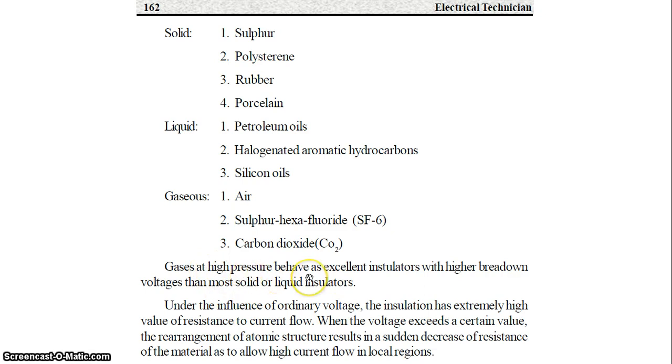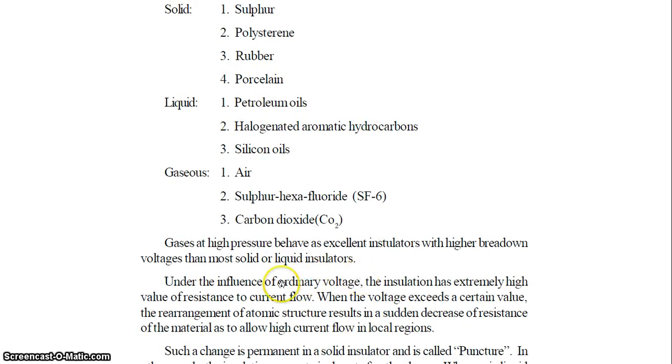Gases at high pressure behave as excellent insulators with higher breakdown voltage. Under the influence of ordinary voltage, the insulation has an extremely high resistance to current flow, but when voltage increases to a certain value, the rearrangement of atomic structure results in a sudden decrease of resistance of the material, allowing high current flow in a local region.